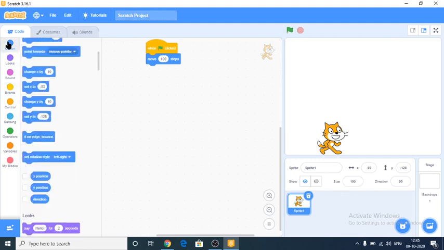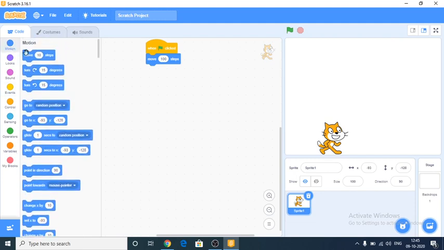And this is motion, the first menu is motion. And now it will turn 15 degrees.